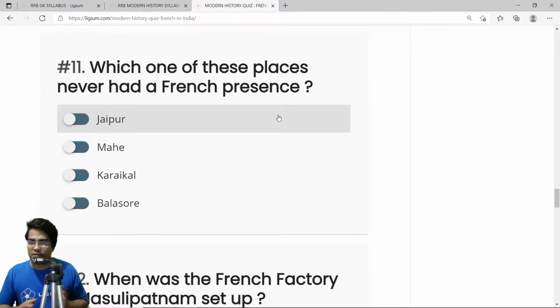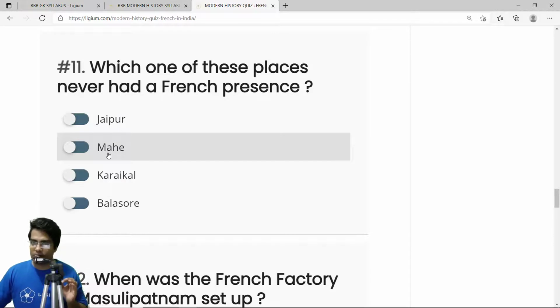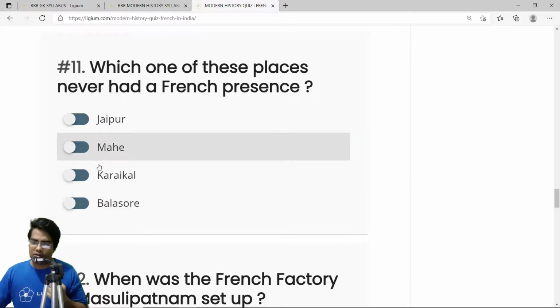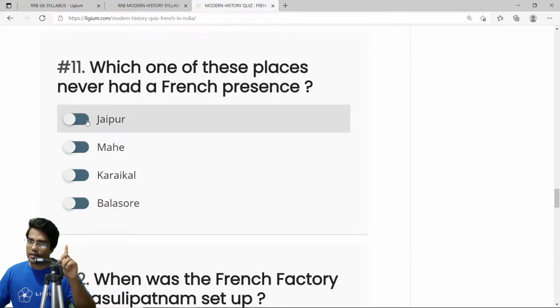Which of these places never had a French presence? Now, of course, Mahe had a French presence. You obviously hear a lot about Mahe. Karikal, yes, of course, and Balasore, yes, true. So these three are true. Jaipur is the odd one out. So the correct answer is Jaipur. Jaipur never had any French presence.